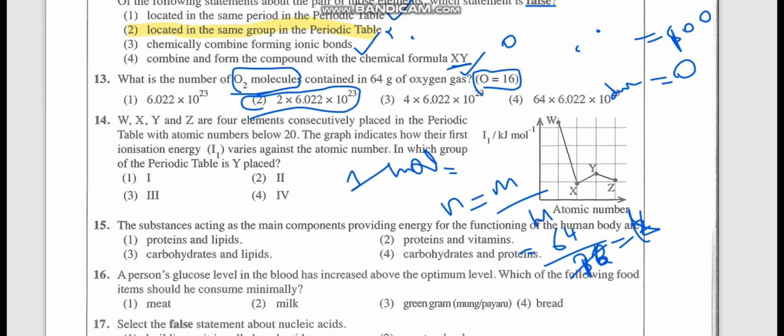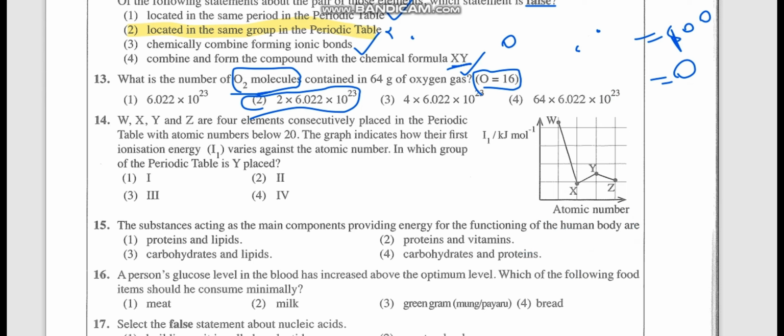So you have to be very careful with that. That is the tricky part here. So the answer is the second one, not the third one. The third one is the answer if they ask for oxygen atoms, but here they are referring to oxygen molecules. So the third one can't be correct; the second one is the correct answer.